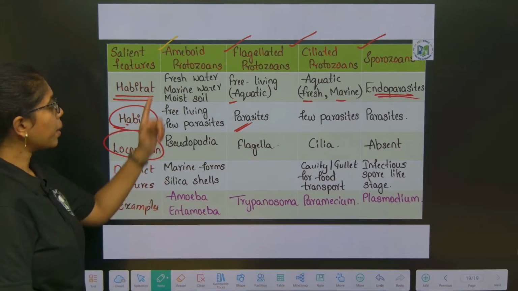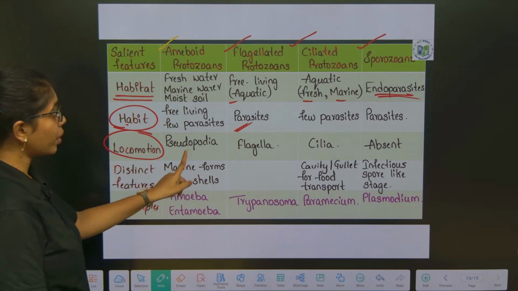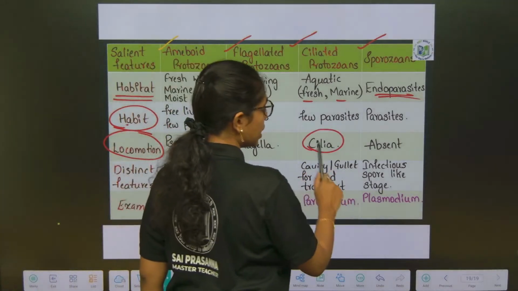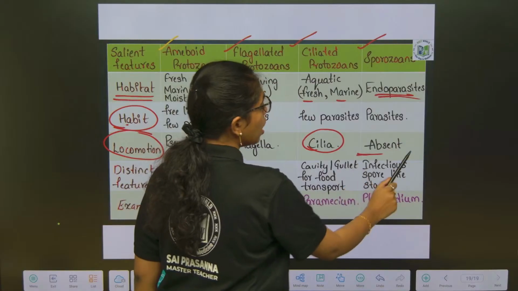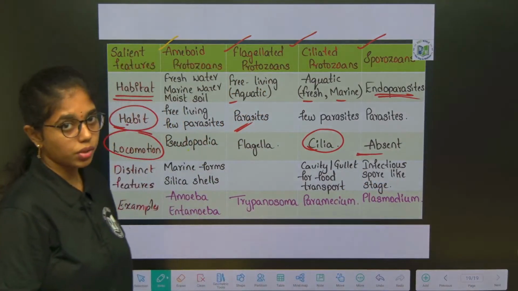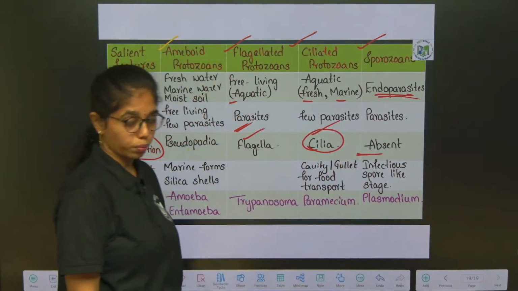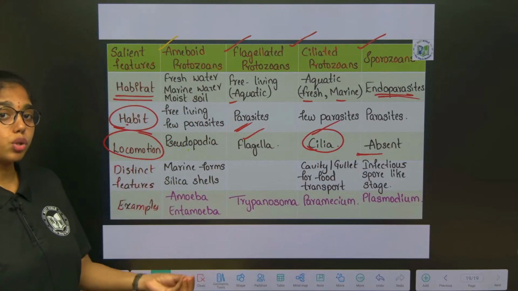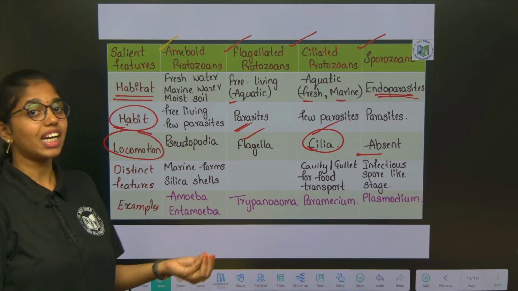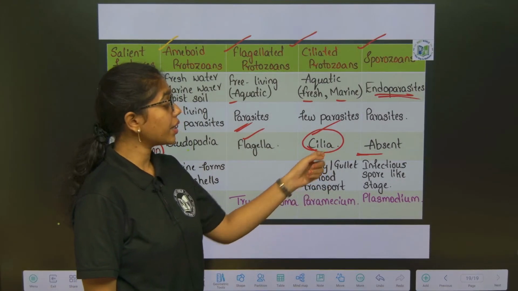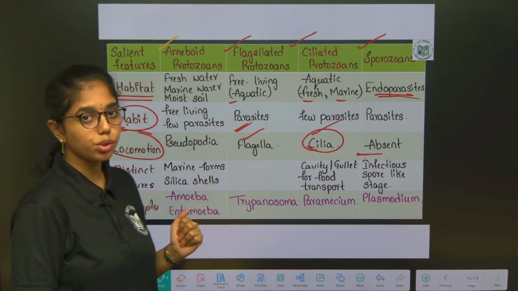Locomotion. Amoeboid protozoans have pseudopodia, flagellated have flagella, ciliated have cilia, and sporozoans have no locomotory structures. Amongst flagellated and ciliated protozoans, which will show the fastest movement? If that is the question, what will be your answer beta? Ciliated protozoans show the fastest movement.